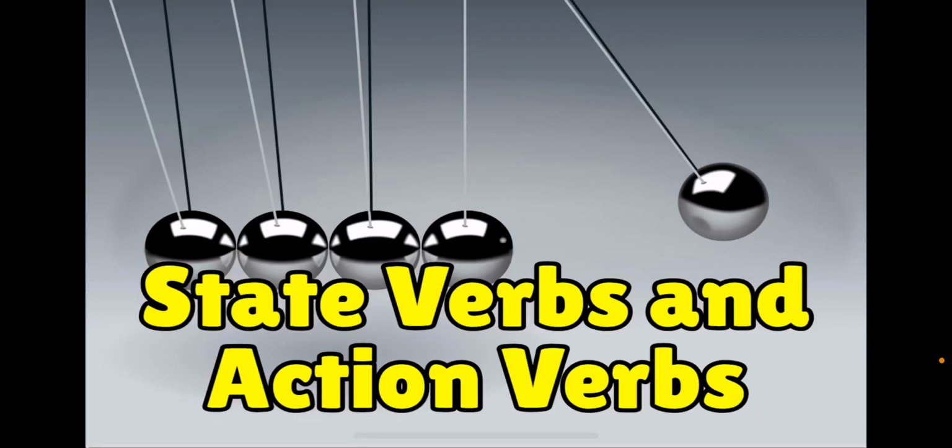Hello again. Let's continue studying more about English. And this time we're going to study about state verbs or stative verbs and action verbs. So we know that verbs are basically actions, right? Or activities that we do, words that describe activities, but we can divide them into state verbs and action verbs. And we understand by action verbs most of the verbs that actually indicate movement, right?